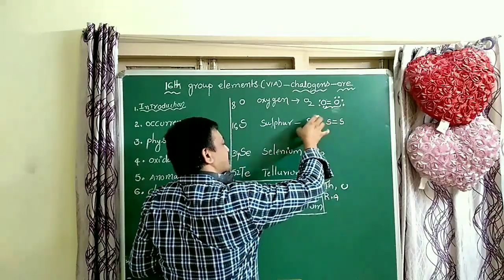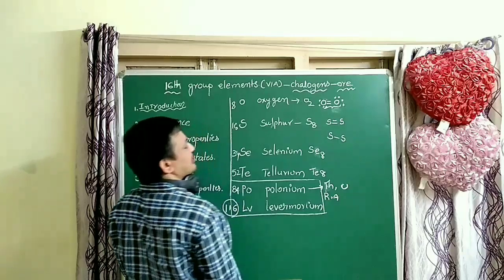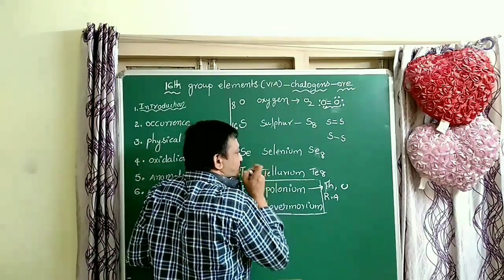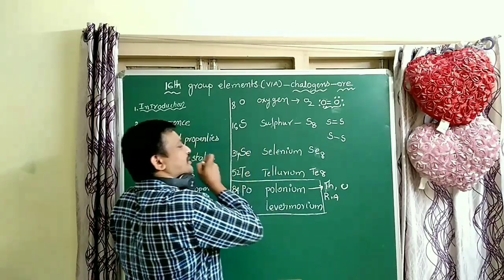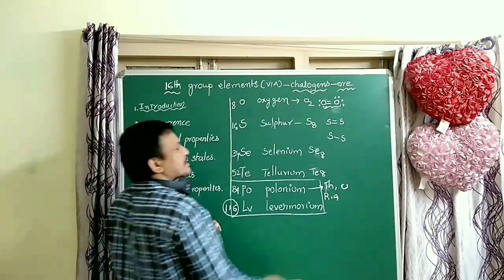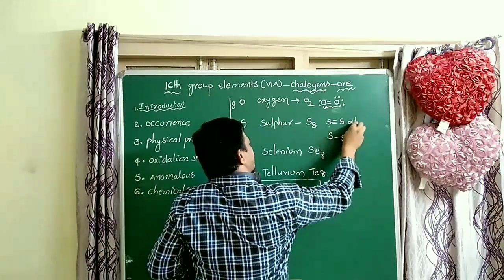That's why remaining elements form single bonds. In sulfur, single bonds are more common compared to double bonds.